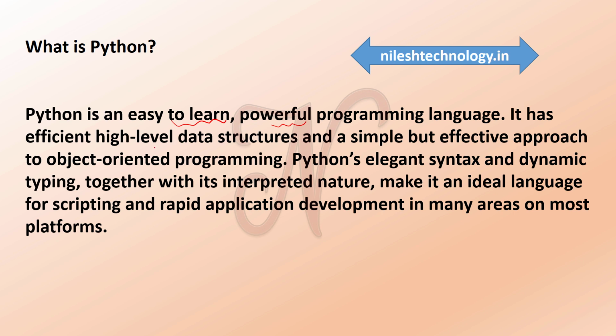It has efficient high level data structures and a simple but effective approach to object oriented programming. Python's elegant syntax and dynamic typing, together with its interpreted nature, make it an ideal language for scripting and rapid application development in many areas on most platforms. So this is the pure definition of Python.